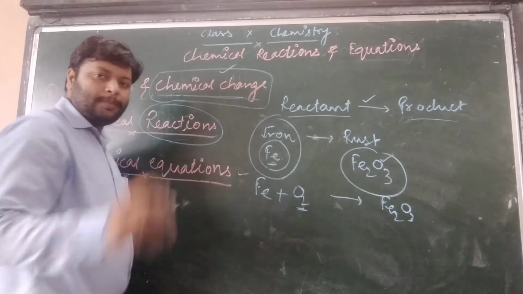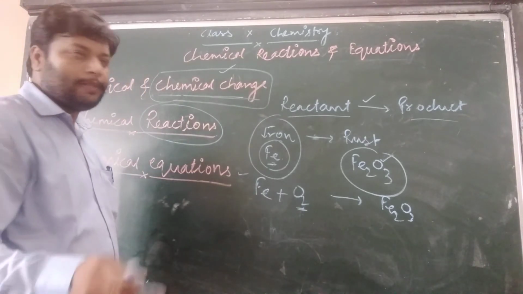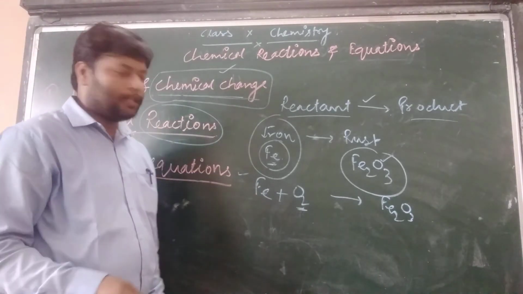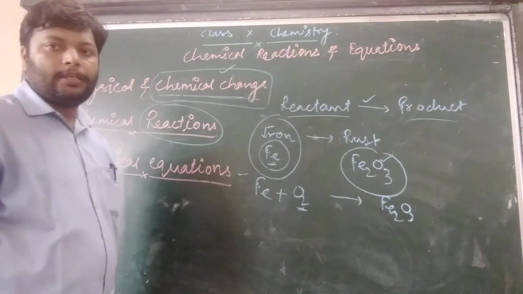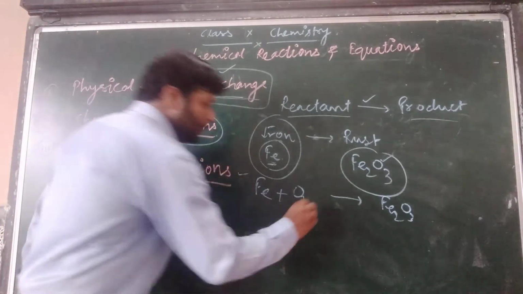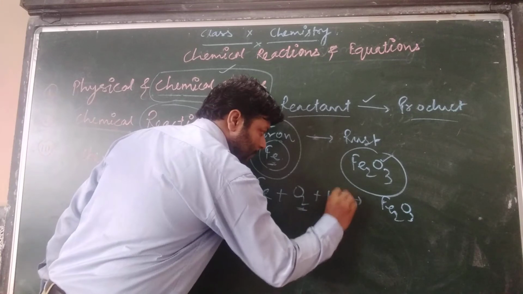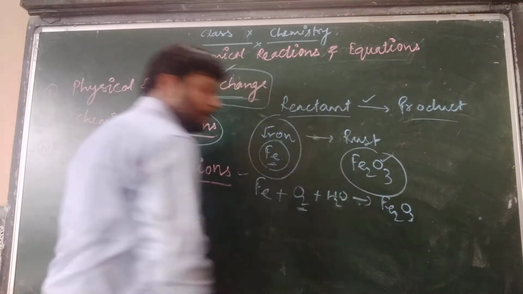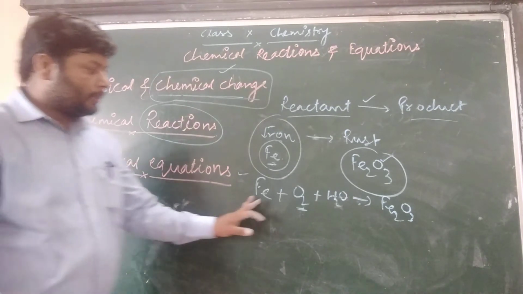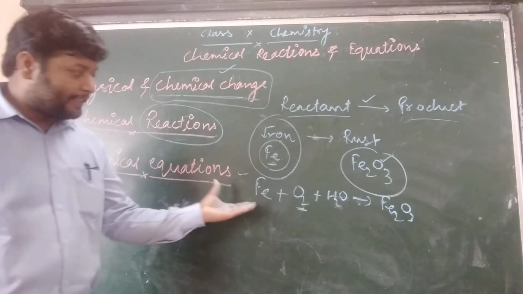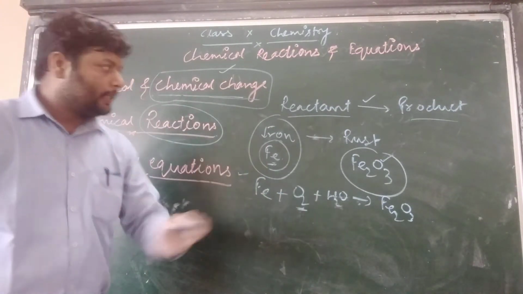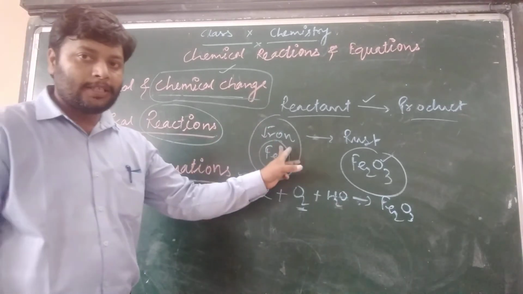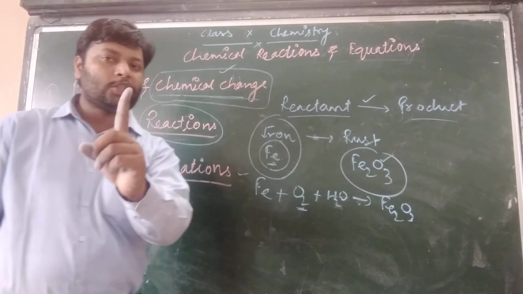That means there must be a role of water vapor, of water or moisture, that will turn the iron into rust. So there must be an addition of water molecules also. In this example, conversion of iron into rust, we have three particles.